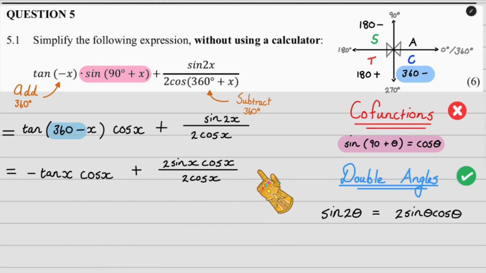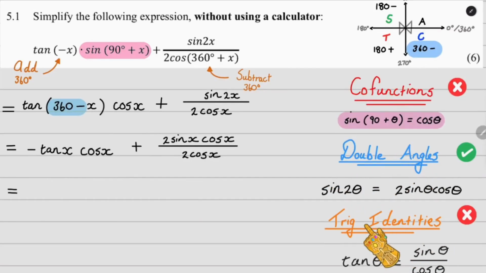Okay, now we're going to start to work through it individually again. Now this minus tan x, I smell an identity over there. I can change tan x to sin x over cos x, and you've got to know that off by heart. What I do to remember this trig identity, tan theta equals sine over cos theta, I say tan your socks. Tan equals sine over cos, SOC, socks. I know it's a bit weird, but it works for me. Okay, this negative will just stay in front of the sine over cos, like so. So that negative doesn't get affected as we discussed. This cos x will stay over here.